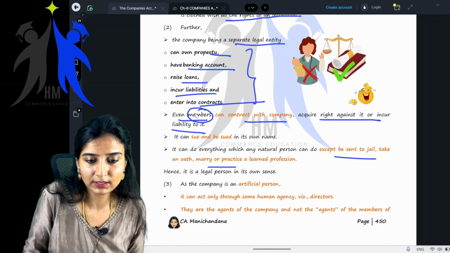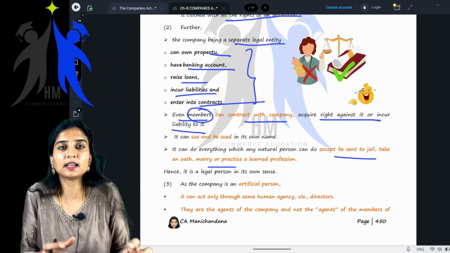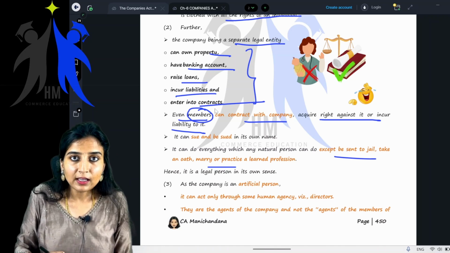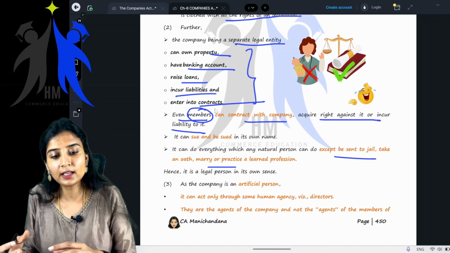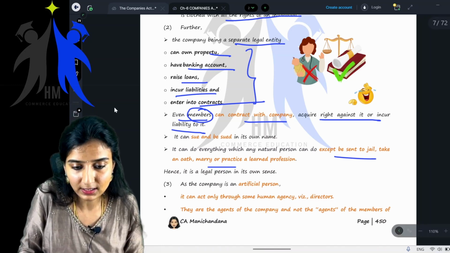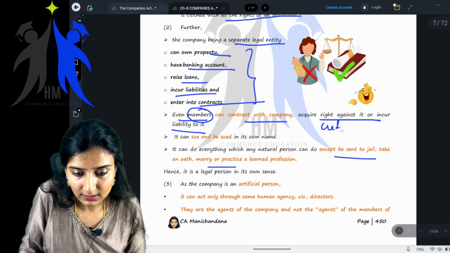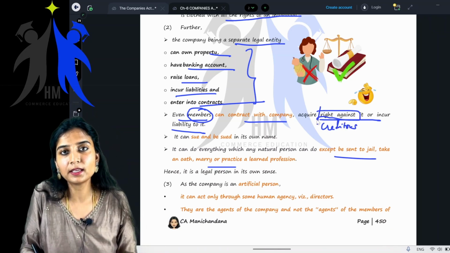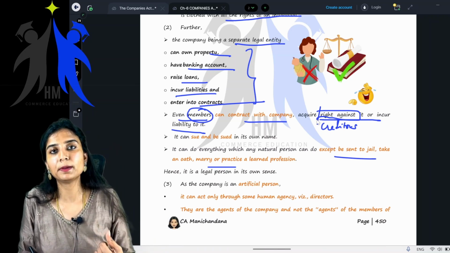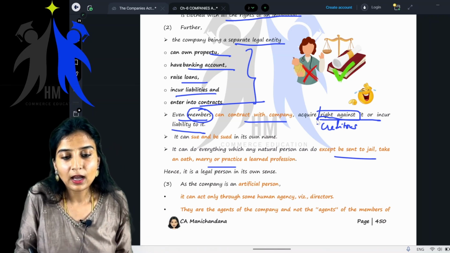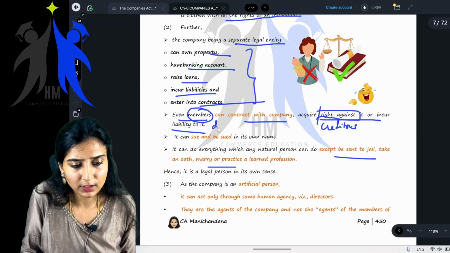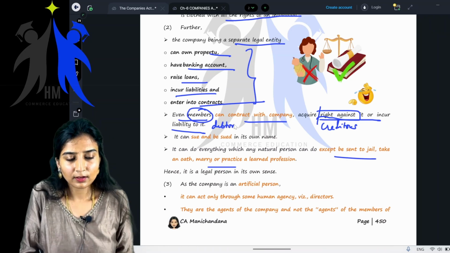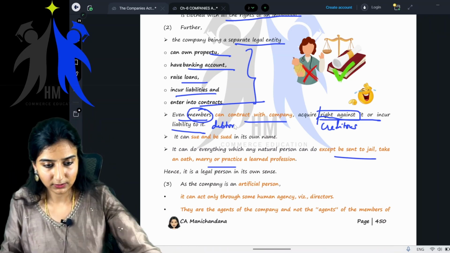Members can contract with the company, acquire a right against it, or incur liability to it. Meaning we can be a creditor and acquire a right against the company. When we are creditors to the company, we acquire a right against the company. We can ask for money from the company. Or we incur liability, so the opposite, debtor. Getting it? Okay.